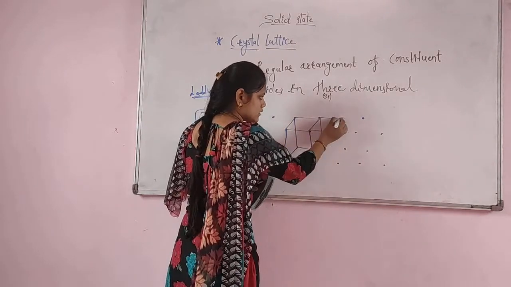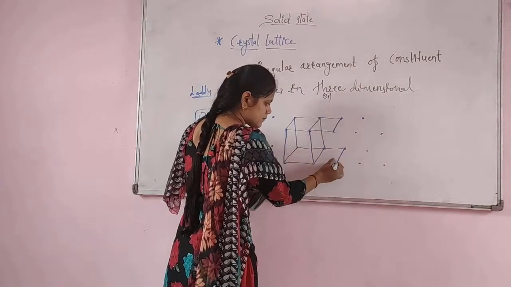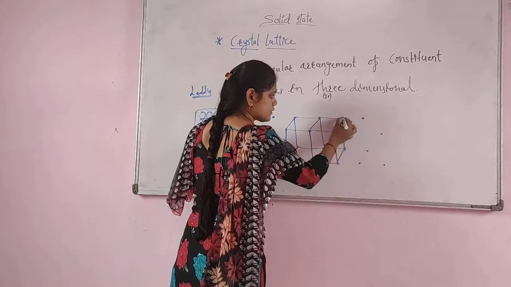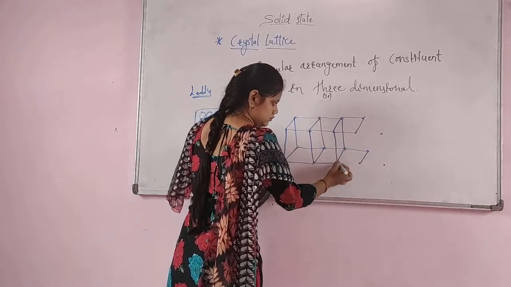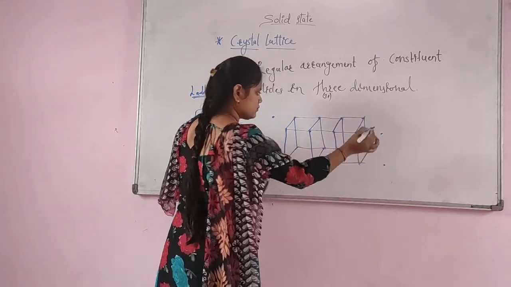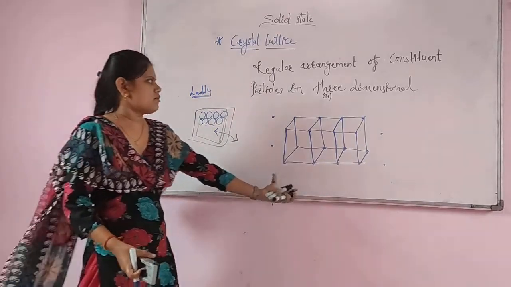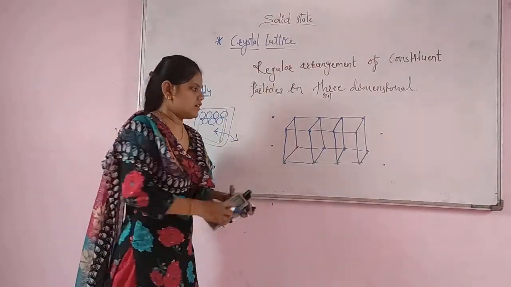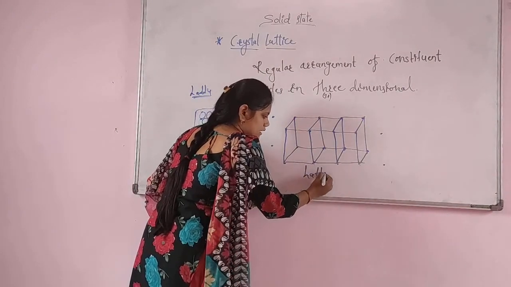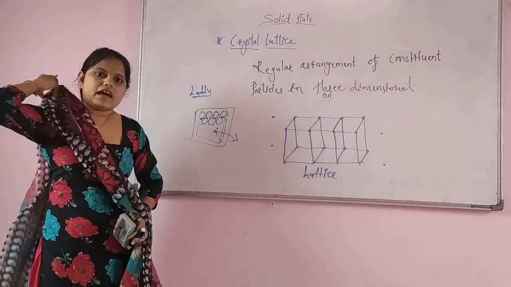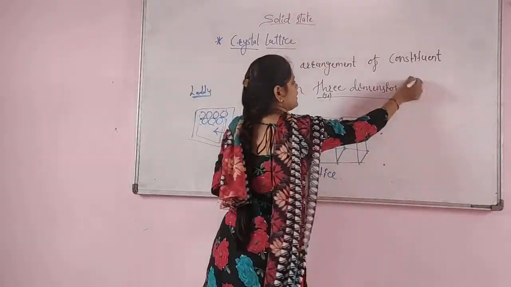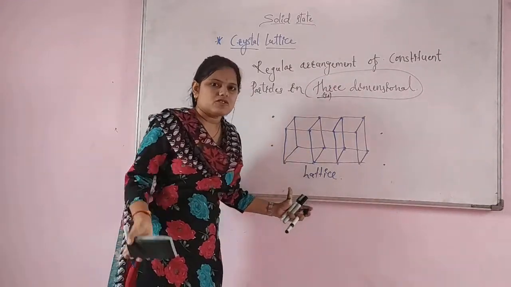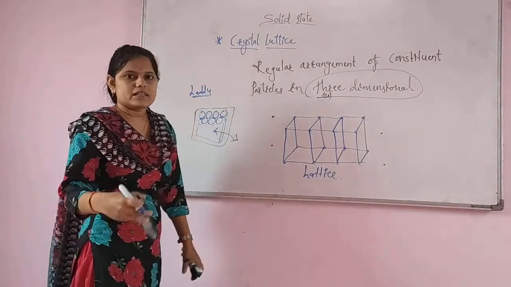Again there is a joining of the particles, like this, and there is a formation of the lattice. The structure we call a lattice, or crystal lattice, where the arrangement of the particles is 3D dimensional. I hope you understand what is meant by crystal lattice.